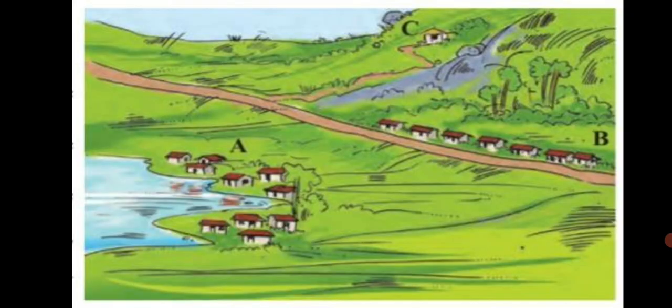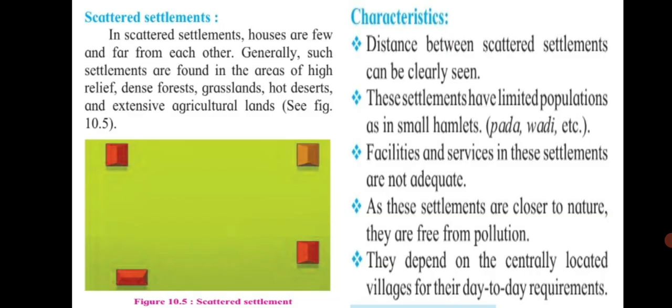The type of settlements and the characteristics of the distribution can be described as A, you can see nucleated means very densely populated. Linear means the one you see in B, which is in a straight line along the roadside, parallel to the road. And C is scattered, means you will see the houses far away from each other. So let's study them in detail. We shall begin with scattered settlements.